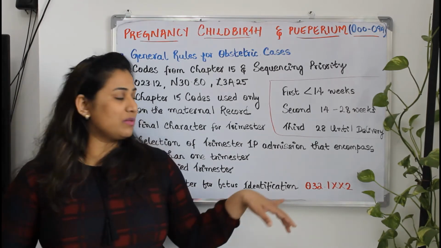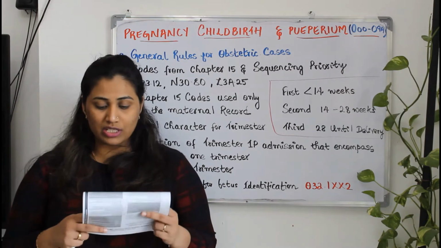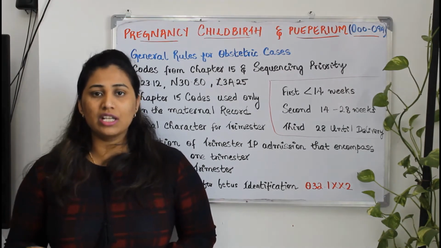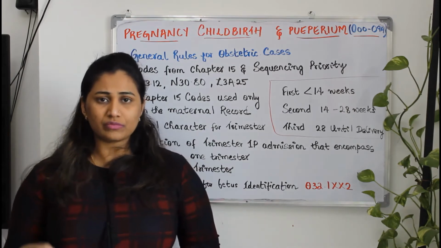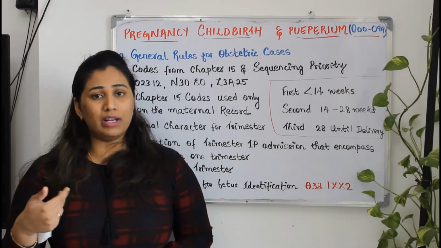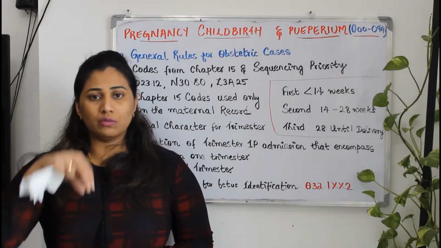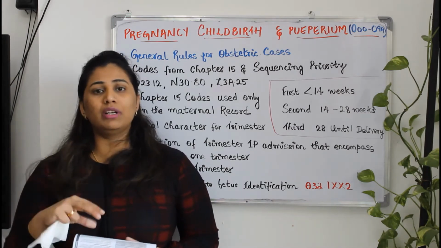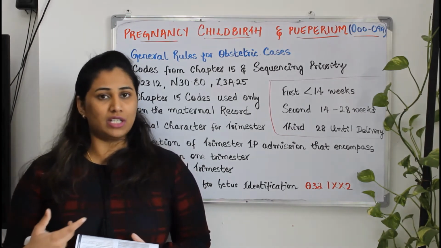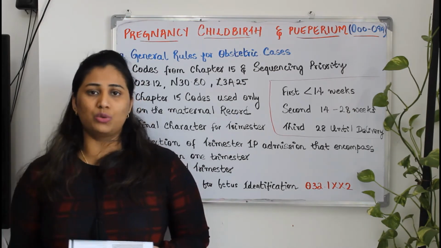If you go to the description of this code, it is like O32.1XX2, which is like maternal care for breech presentation fetus 2. That means fetus 2 is with breech presentation. Breech presentation is nothing but abnormal presentation of the baby. That means usually at the time of delivery, the vertex presentation should be there. But other than vertex presentation, whatever is there, we will call it as a breech presentation. So to identify that, we give as fetus 2.